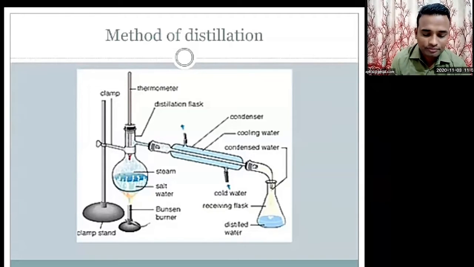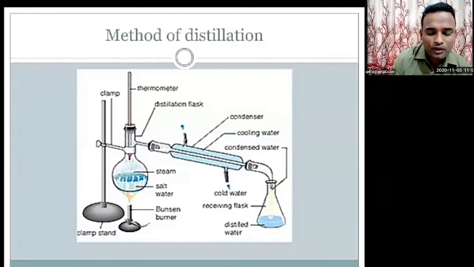Now here, the salt water in the round bottom flask boils on heating, and the water in it vaporizes. When the vapor passes through the inclined tube, it gets cooled by the surrounding cold water and condenses to form water. Thus, the drops falling into the conical flask are water from the salt solution in the round bottom flask. Salt remains behind at the bottom of the round bottom flask when all the water has collected in the conical flask. This method is called distillation.